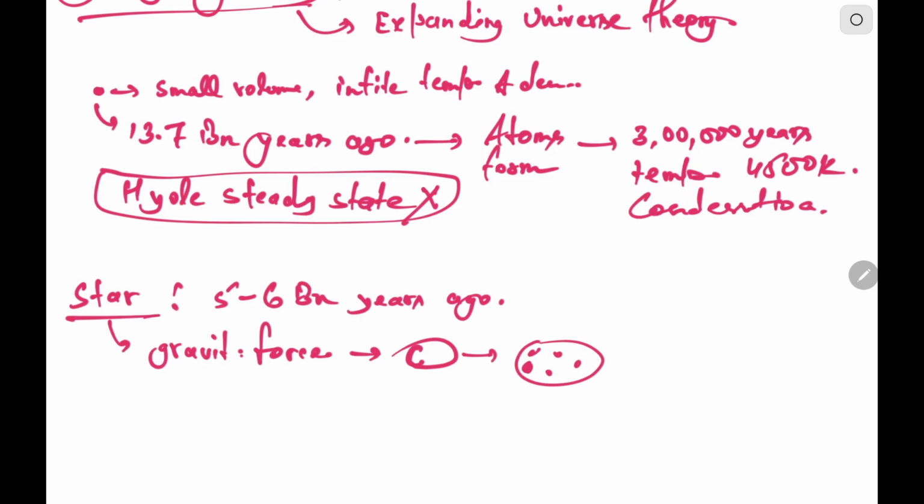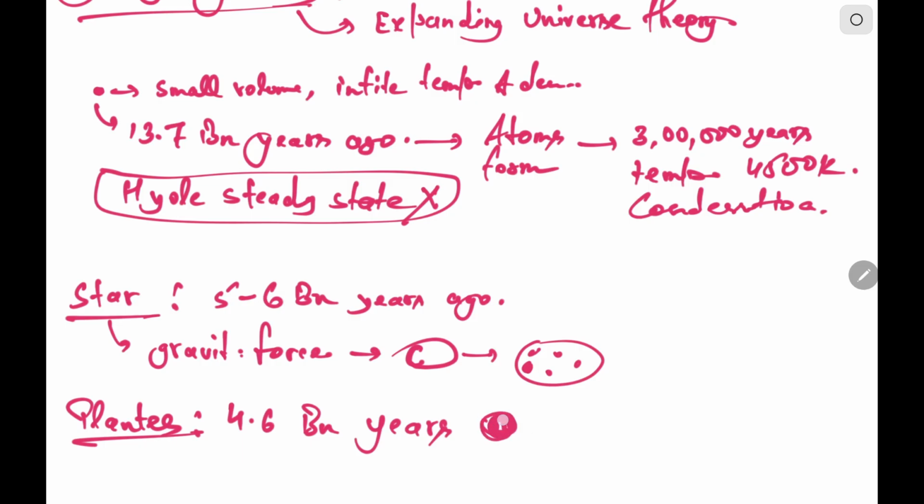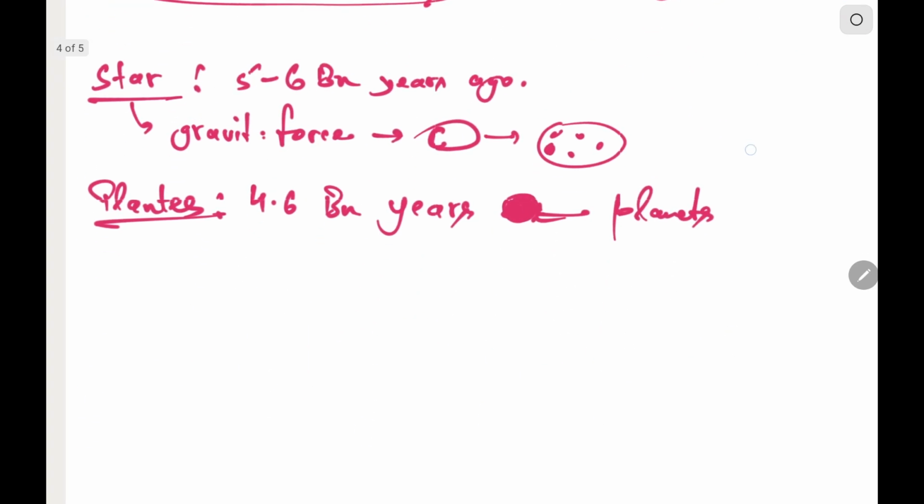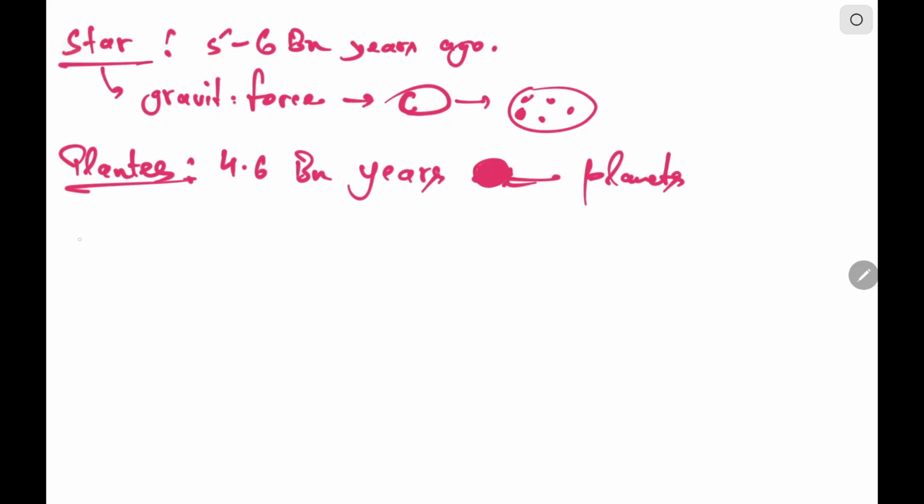Now moving on to the formation of planets. The formation of the planets is also the same, but it took place at a later time, that is around 4.6 billion years ago. These small condensed particles start combining with each other, and a large particle is formed that is known as a planet.